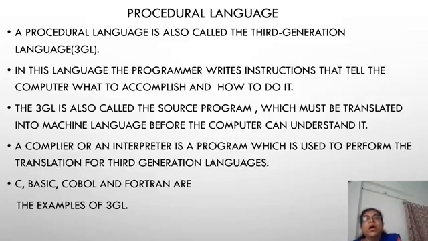Procedural language. A procedural language is also called the third generation language. In this language, the programmer writes instructions that tell the computer what to accomplish and how to do it. The third generation language is also called the source program, which must be translated into machine language before the computer can understand it. A compiler or an interpreter is a program which is used to perform the translation for the third generation language. C, Basic, COBOL and Fortran are the examples of third generation language.